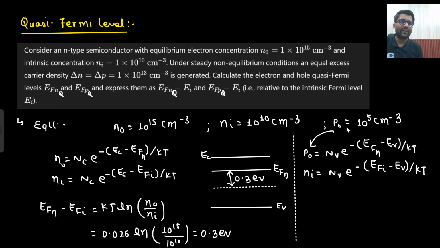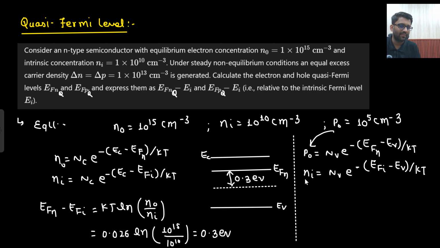What will be the probability of finding the holes in the valence band? This will be the probability of finding the holes in the valence band. Since you are doing the calculation for n-type, I am putting n here. What will be the number of states in the valence band? Nv. Now, when it was intrinsic, what was the probability of finding the holes in the valence band? This was the probability. What was the density of states? Nv. So Ni was equal to Nv into this thing, right?